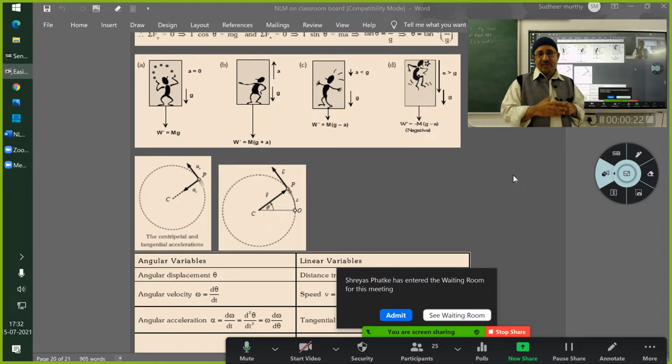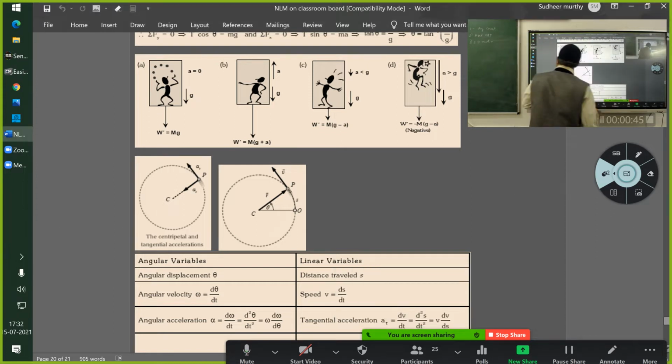Now, in a moving vehicle, it can be a cycle or a car or any moving vehicle, what is the role of friction? In fact, without friction, no vehicle could have moved on the road. You understand? But yes, friction is a necessary evil. You will understand that now. Listen.